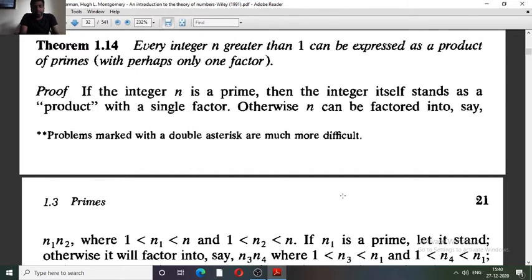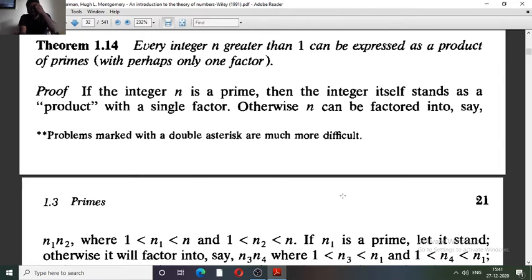It says that any positive integer n strictly greater than 1 can be expressed as a product of primes, or in some cases perhaps only one factor.